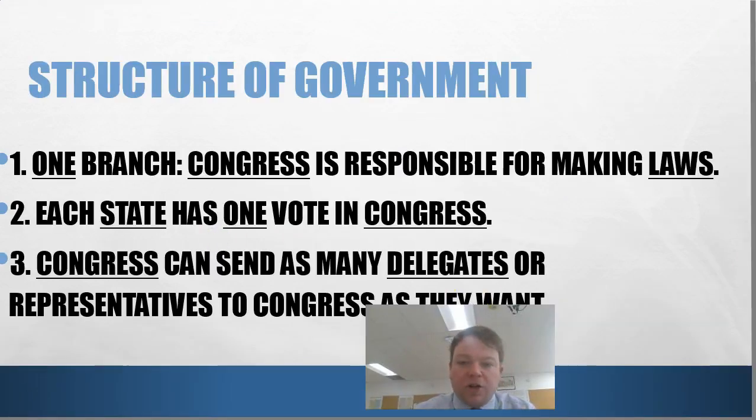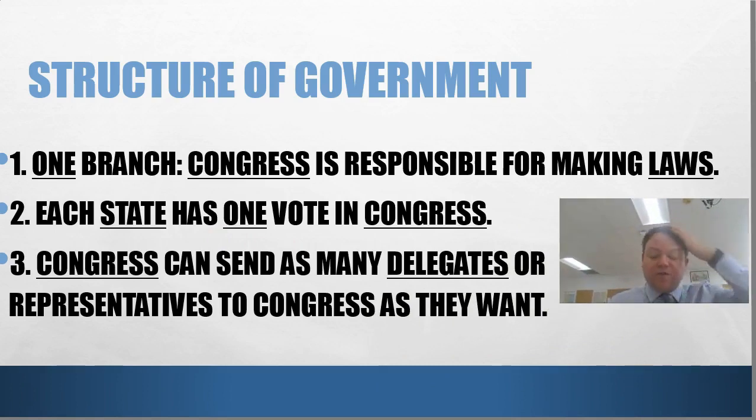All right, so the structure of the government. Now you have to remember one thing about the Articles of Confederation: this is a response to after the American Revolution. The Americans, as we left off, won the American Revolution. They got rid of a king. They got rid of a parliament. They want to make a new government, and if king and parliament is over here, our government is going to be way off the camera over here. It's a reaction, right? We're not going to get rid of a king and create another king. We're not going to get rid of parliament and create a parliament exactly like the Parliament in England.